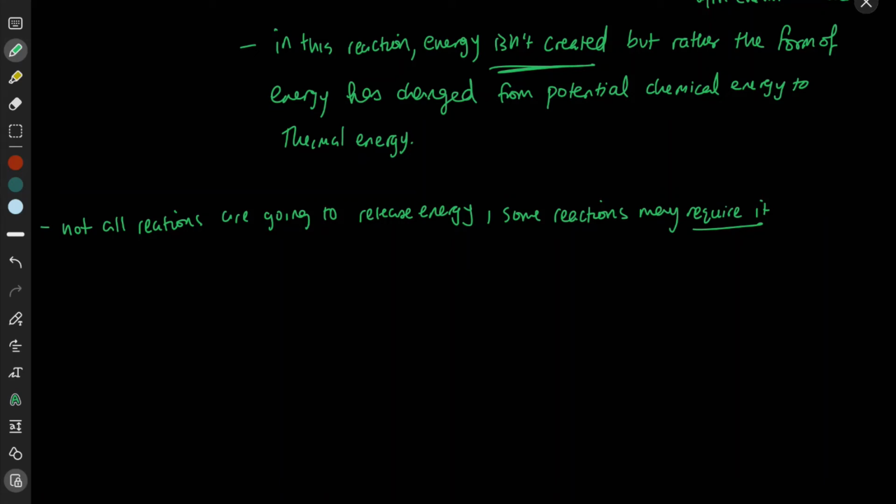Okay, so now let's talk about reversible and irreversible reactions. Let's go to a different page. First we'll talk about irreversible reactions, and then we'll talk about reversible. So what are irreversible reactions? Irreversible reactions are reactions that proceed in one direction until all the reactants turn into products. In other words, until all the reactants get used up.